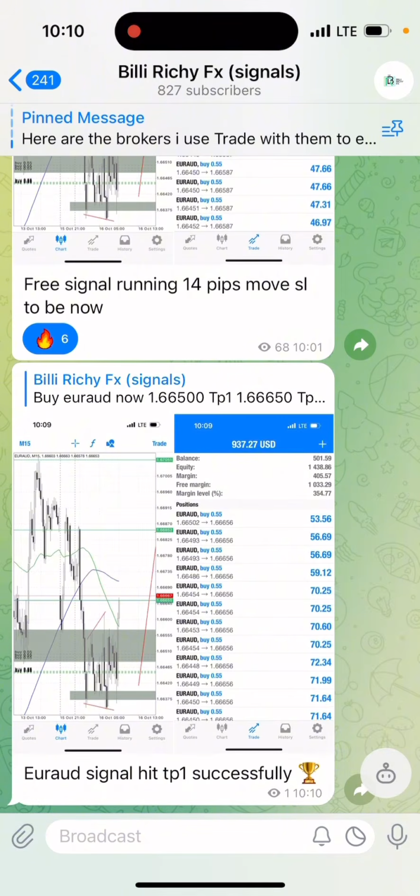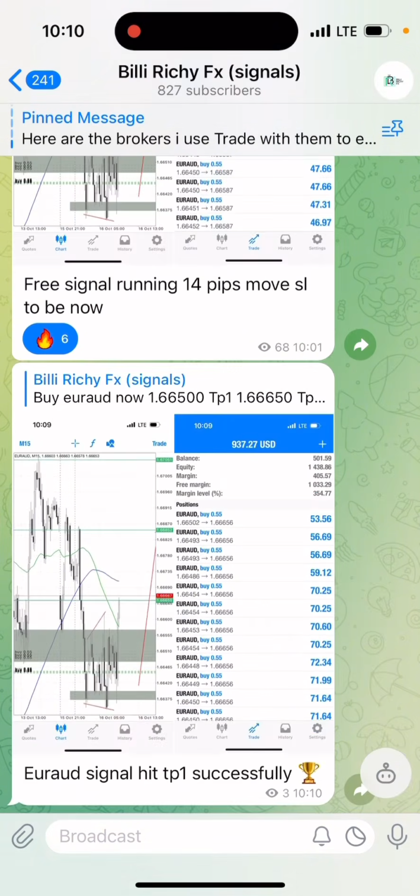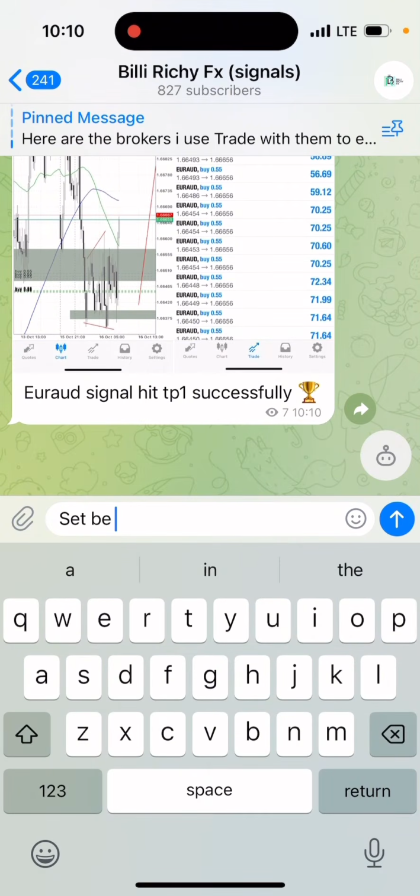Our take profit one is hit successfully. Let's set our break even now to hold for more TPs.